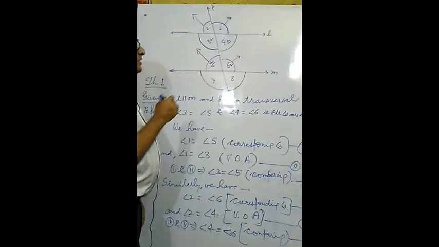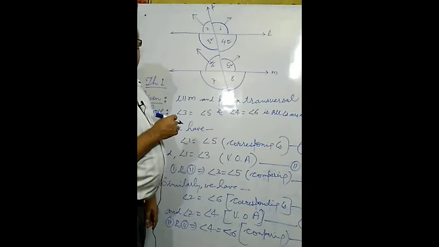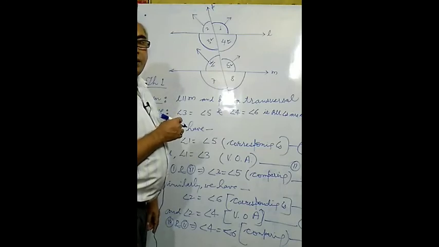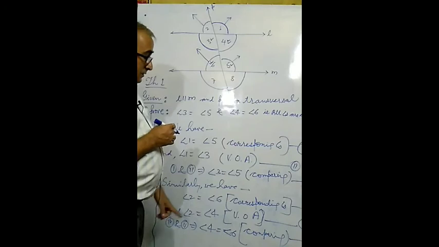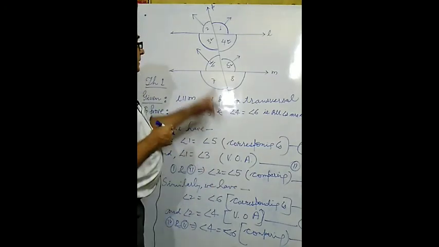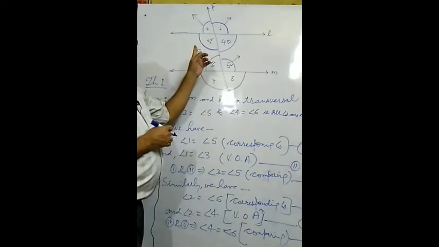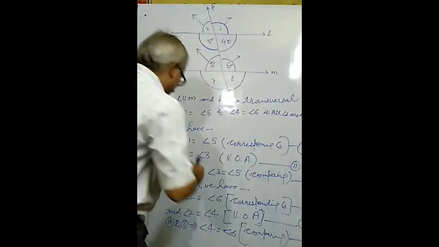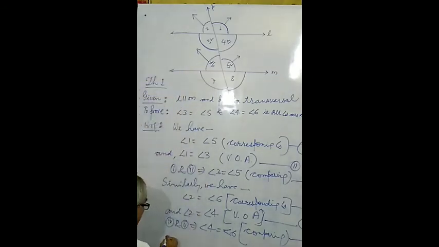What meaning is there? Which type of pairs are there? These are pairs of alternate angles, alternate interior angles. It means equation number 3 and 6 imply that alternate angles or alternate interior angles are equal, and this one is required there.